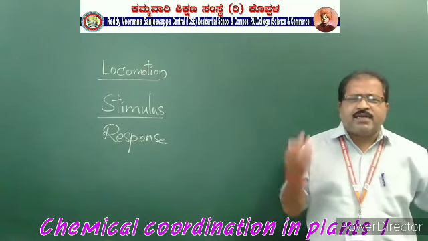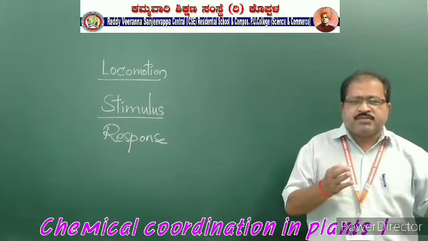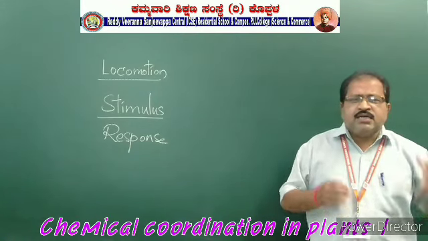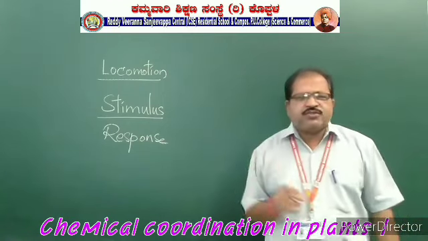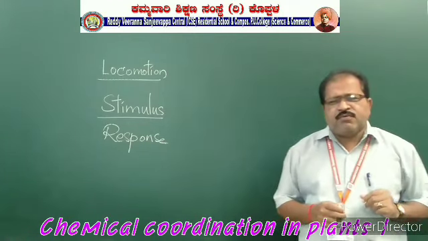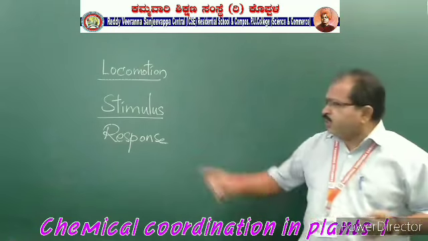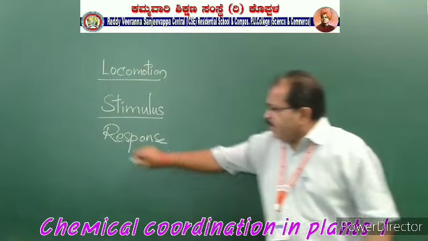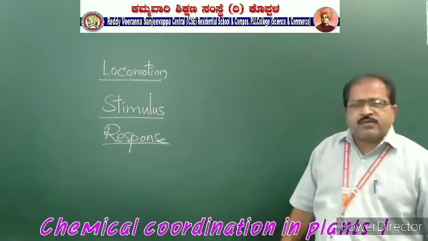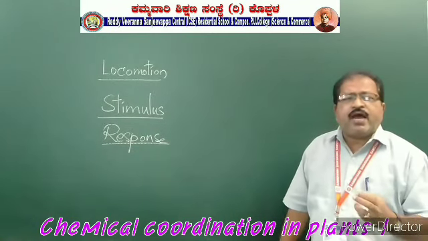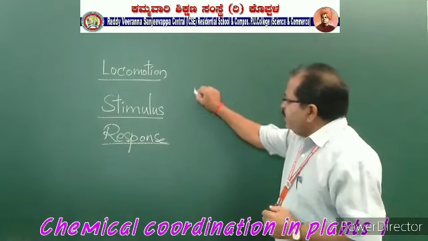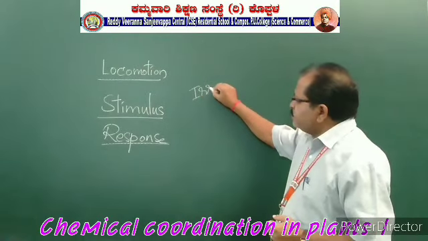That is an immediate response given by the animals. Whereas a very slow response is given by the plants. That is the difference in giving the response towards the stimulus. But whatever it is, they also give a response. So giving a response to the external stimuli is called irritability.